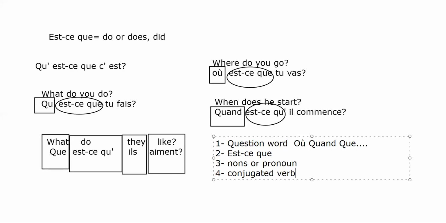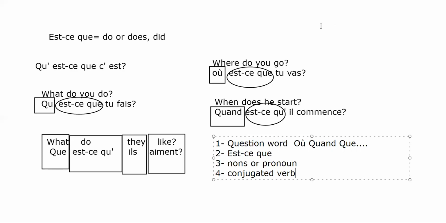You already know how to conjugate ER verbs, and as I told you, most of the verbs, about 60% of the verbs, end with er, so you can use different verbs to make a question. And you have already learned être as well, so you can use être to make a question. This is the only thing that I want to add here. You just need to remember the different question words. It is the same thing.